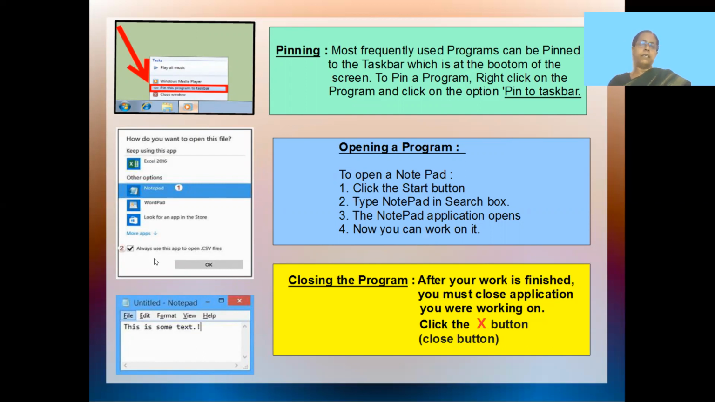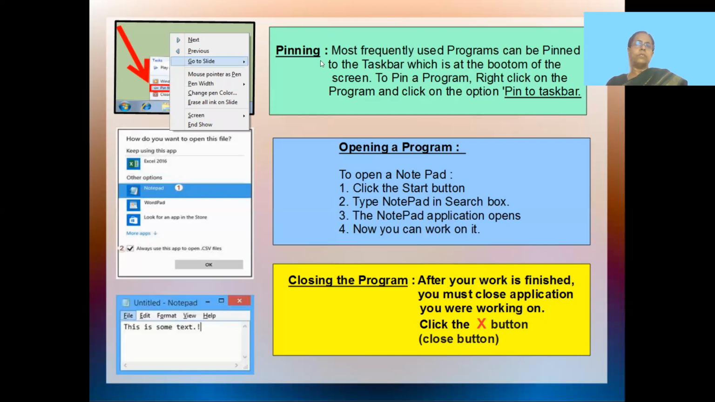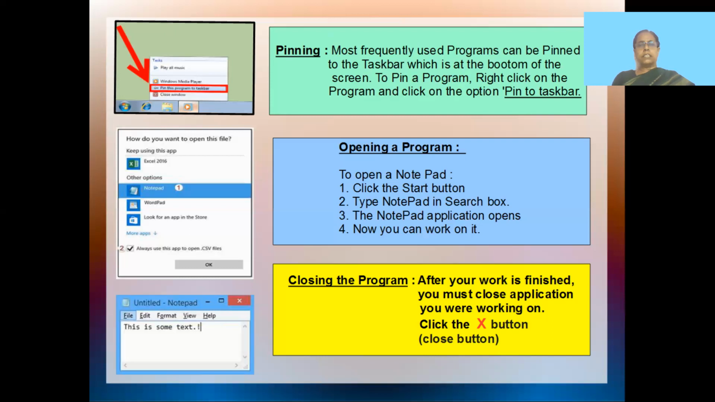This is being done because you are using that program very often, and it takes a long process. Go into the start menu, then search for that icon of the program, and then open it. So instead of doing such a long process, you can select that program, just right click on that program. You will get the options, and then you can click on the pin option, and then it gets pinned to your taskbar. So this is about pinning.